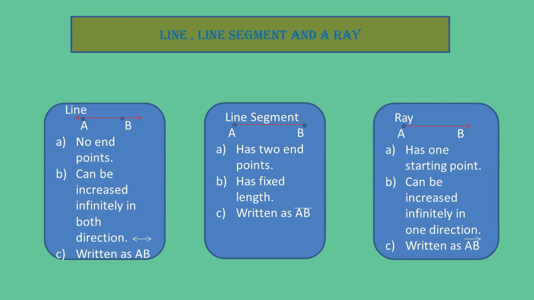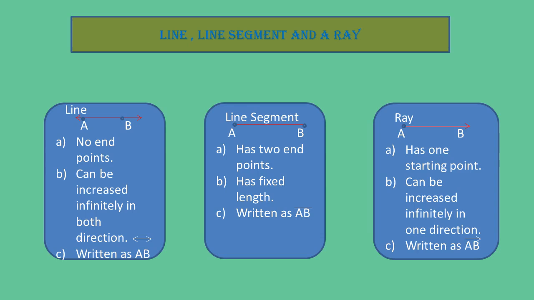A line has no endpoint because we can increase its length from both sides. Whereas the line segment has two endpoints, and a ray has only one starting point. A line can be increased infinitely in both directions, but a line segment has a fixed length, meaning we cannot increase its length, whereas a ray can be increased infinitely in one direction. So we can increase its length only in one direction.